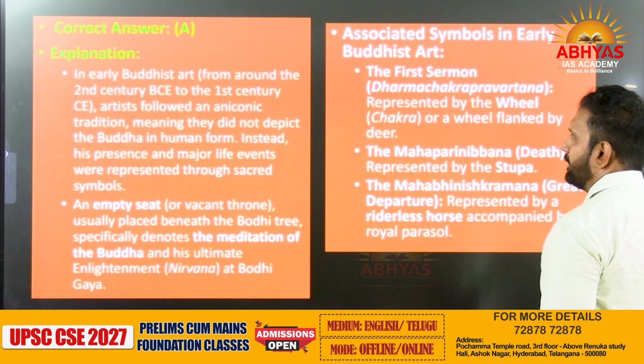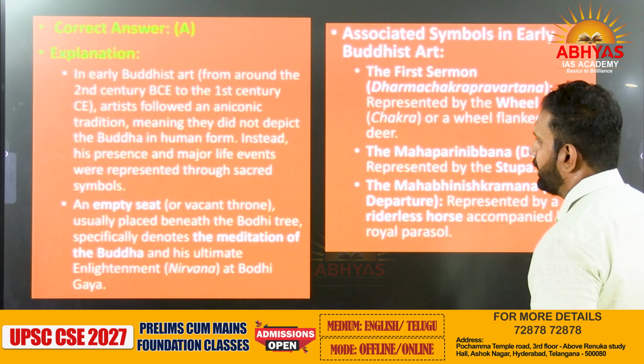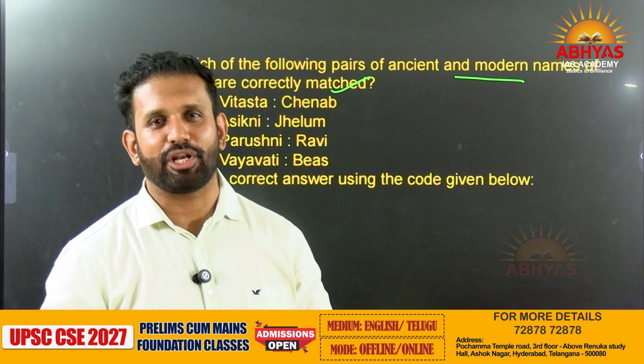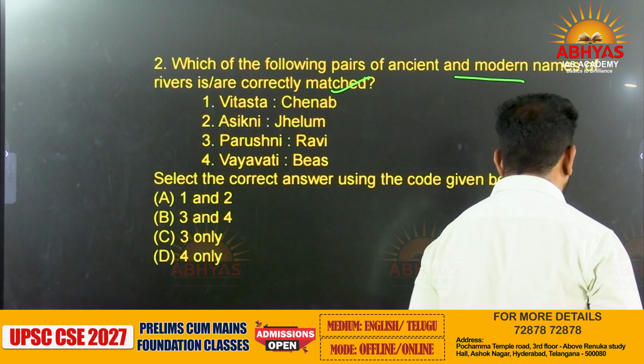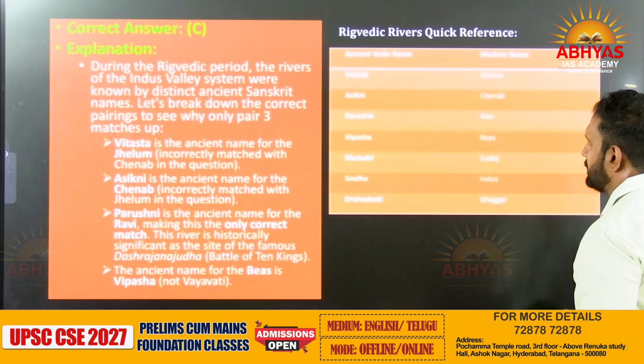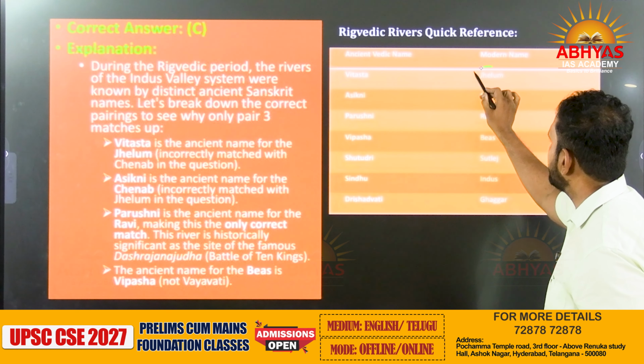Now we have the second question. Which of the following pairs of ancient and modern names of the rivers are correctly matched? This is a very basic question found in all UPSC compendiums, PDF notes, revision notes and quick notes. This particular question has also been asked in many state PSC examinations. So you can learn with me.